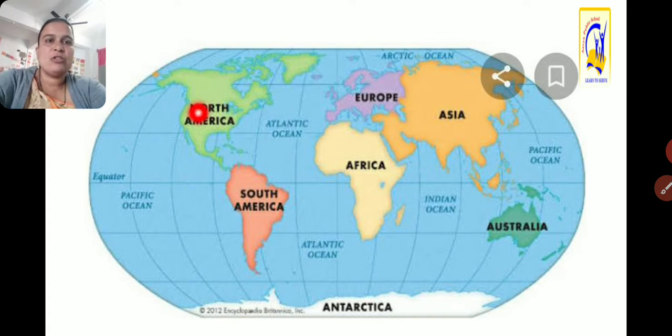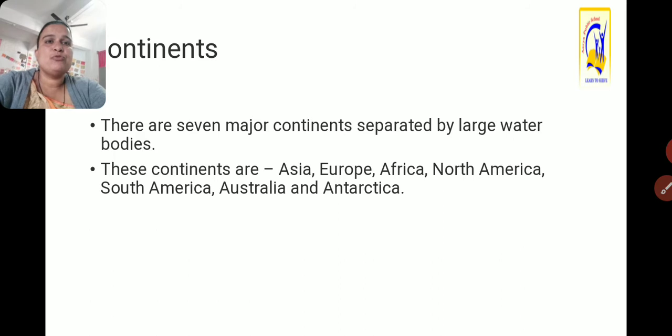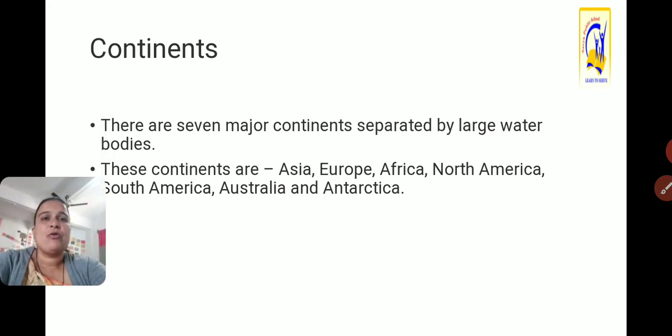You can see North America, South America, Europe, Africa, Asia, Australia and Antarctica. In the form of these 7 continents, the landmass is divided.